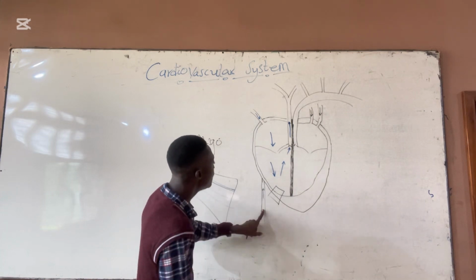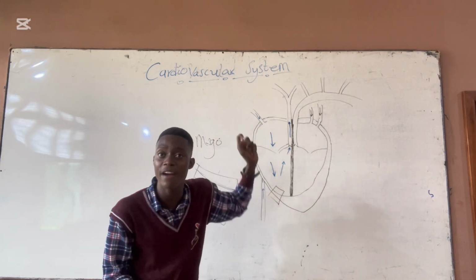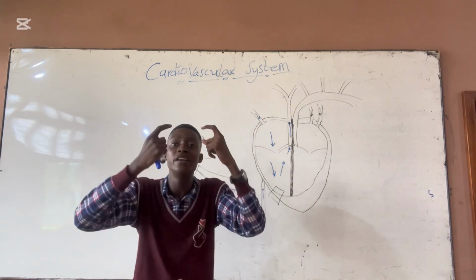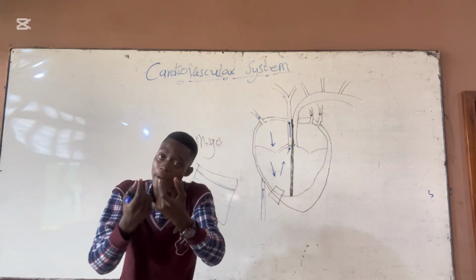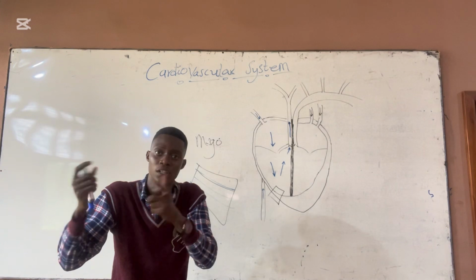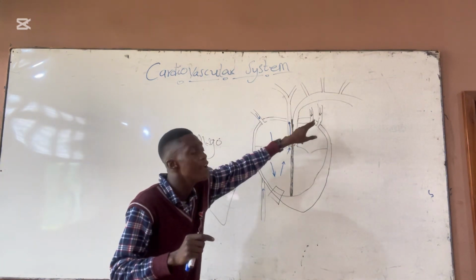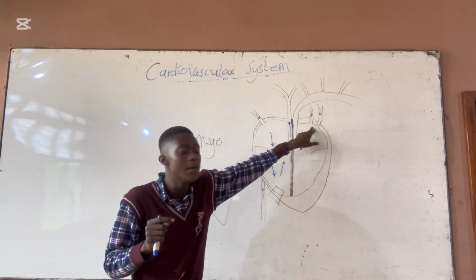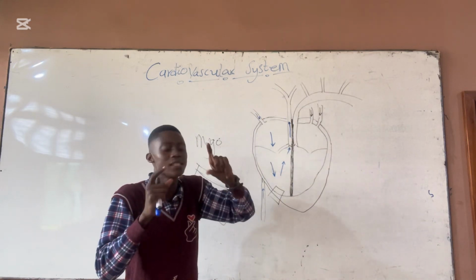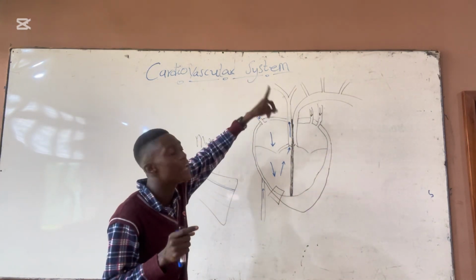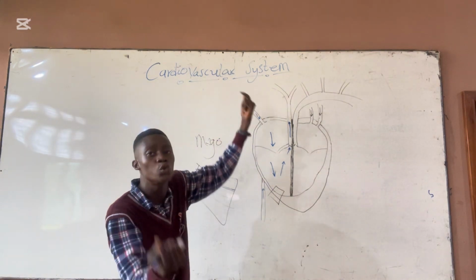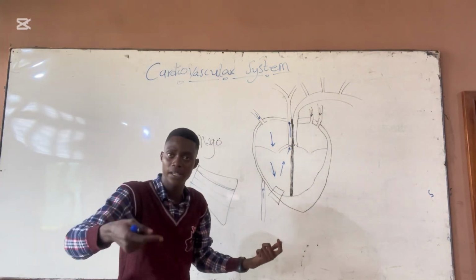So we have the inferior and superior vena cava, which are veins, and they have the name vein because they carry blood towards the heart, even though they carry deoxygenated blood. Is it clear? And pulmonary vein has its name pulmonary vein because it has pulmonary. It's connected to the lung, so it's taking the oxygenated blood from the lung towards the heart to be recirculated.